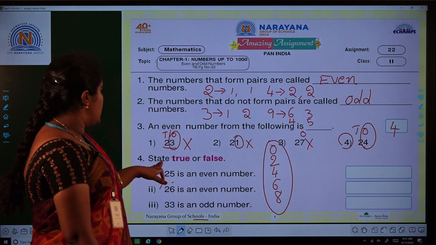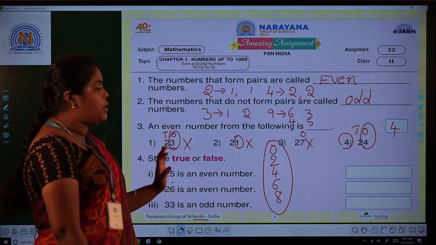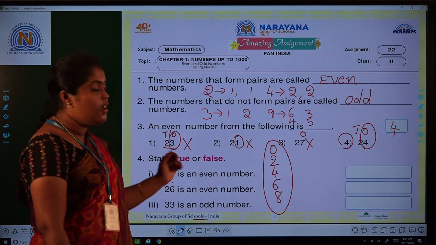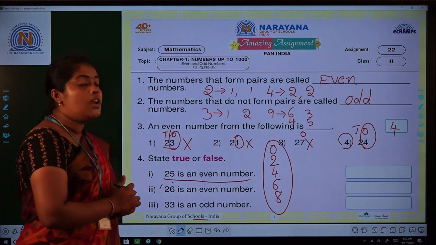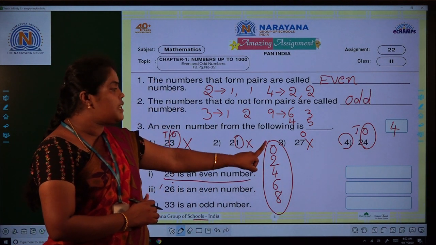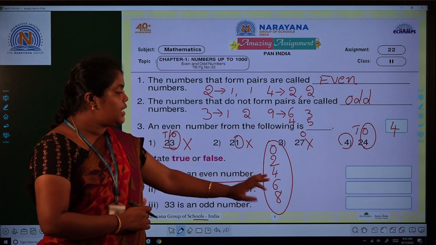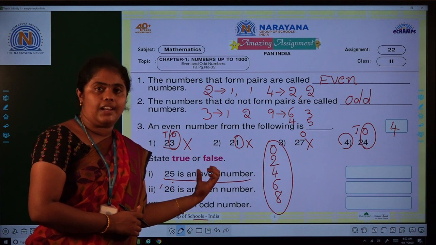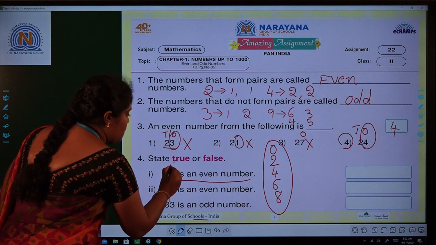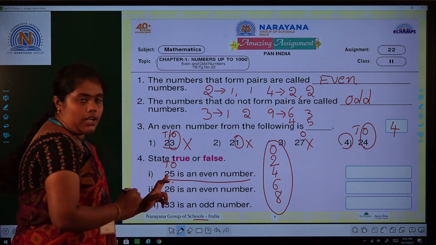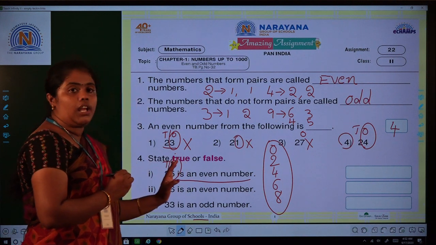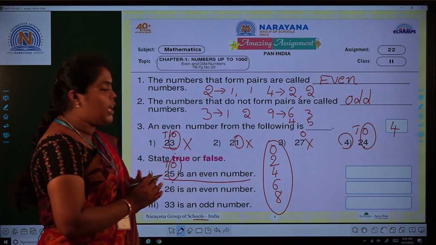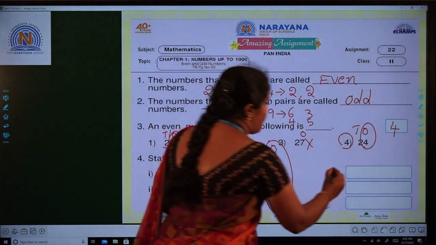Next, state true or false. Here the given statements. We have to choose whether it is true or false. First one is 25 is an even number. Just now I said if the ones place digit 0, 2, 4, 6, 8 is there, it means it is an even number. But here in number 25, in the ones place, the digit is 5. So it is not an even number. The statement 1 is false.